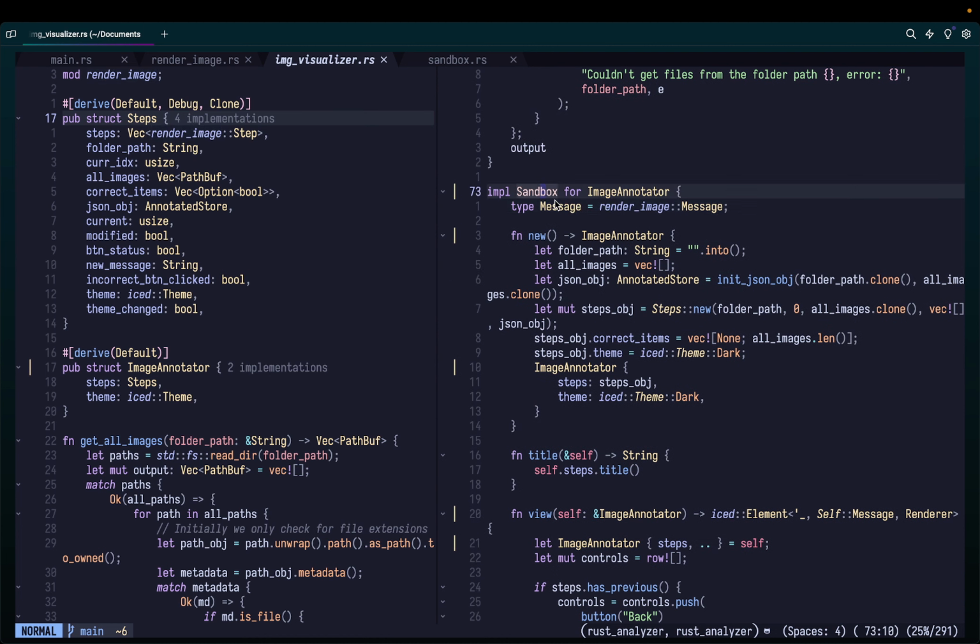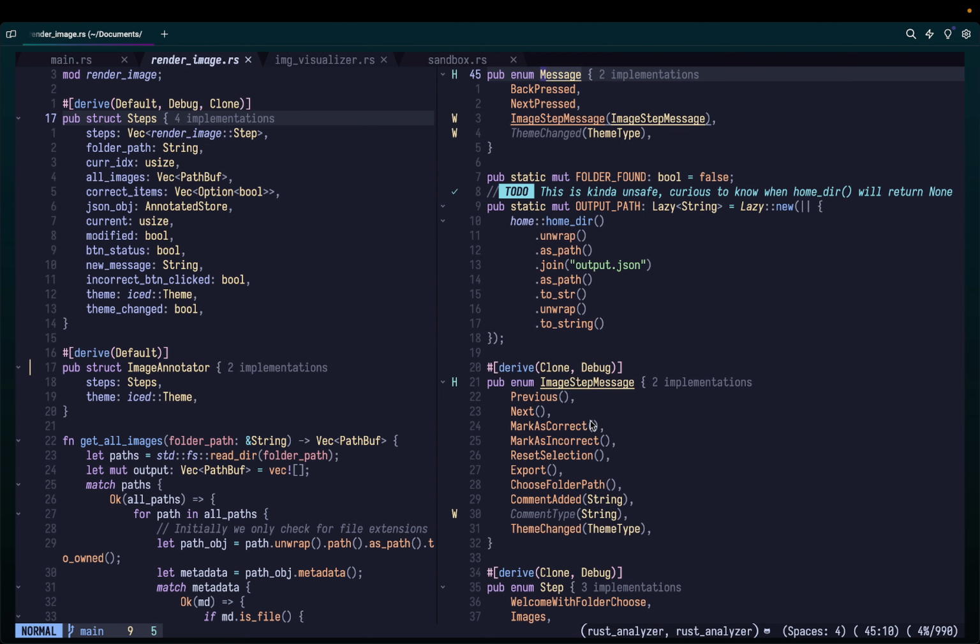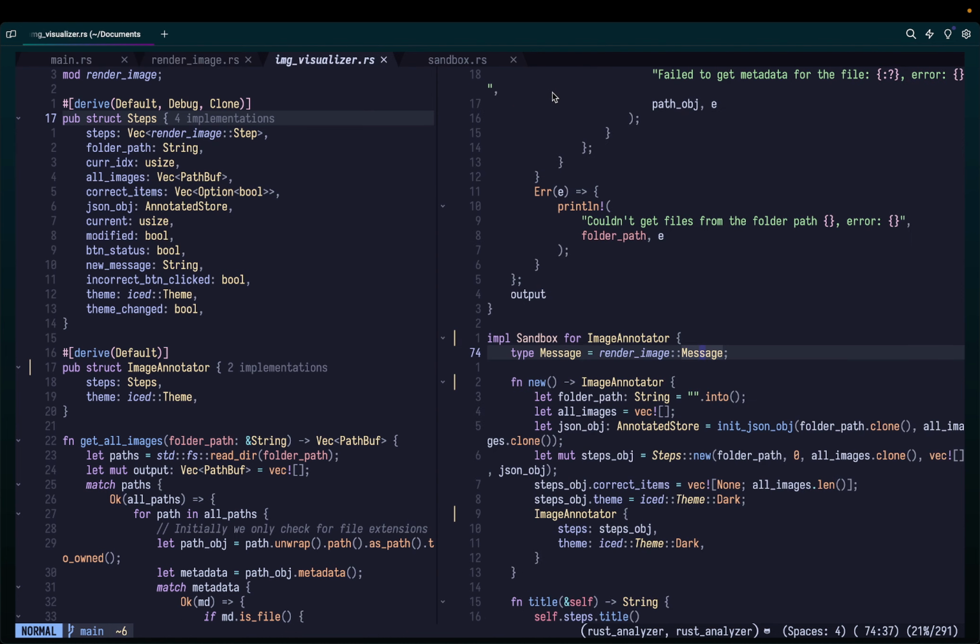Each sandbox or application, whenever you implement it, you always have a message. What it means is that whenever an event happens, you can always define some actions and what should happen after that. So when you click on back, this back pressed message, I don't know what's the right term for it, but this is the message that you get. And then you can implement what happens after you've clicked back pressed, and then you can just reuse that.